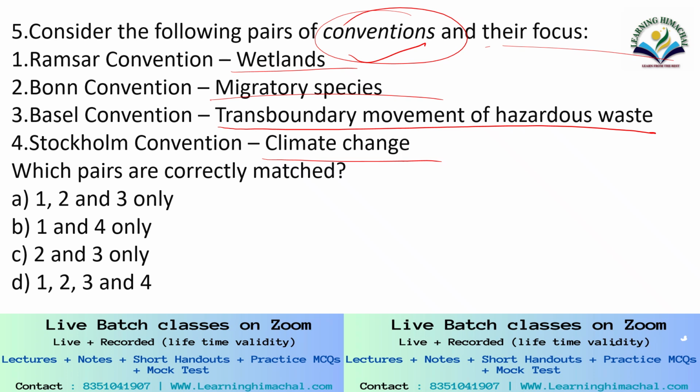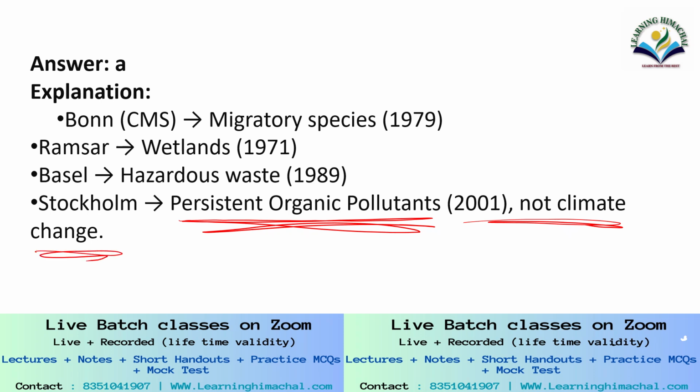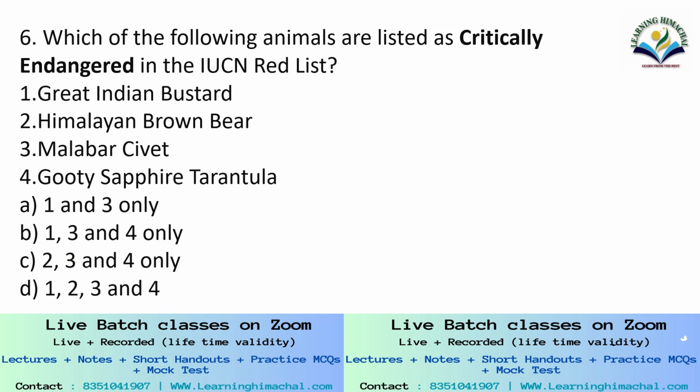Bonn Convention is for migratory species. Basel Convention is for transboundary movement of hazardous waste. Stockholm Convention is for climate change. Okay? Your correct answer here is only 1, 2 and 3. Why so? Because the Stockholm Convention is for persistent organic pollutants, not climate change. Okay?